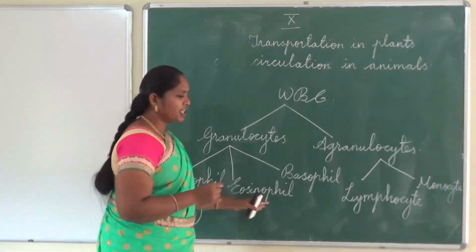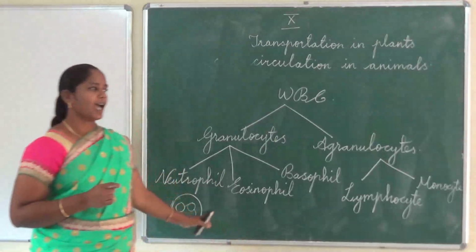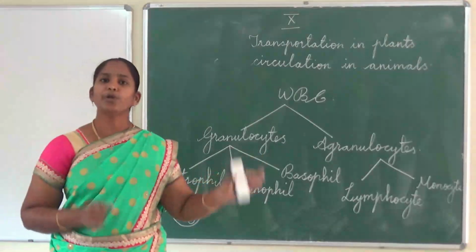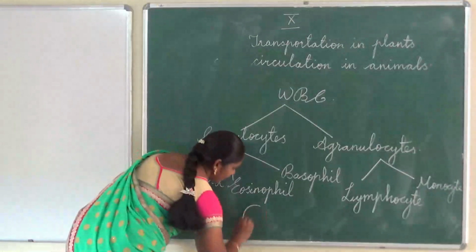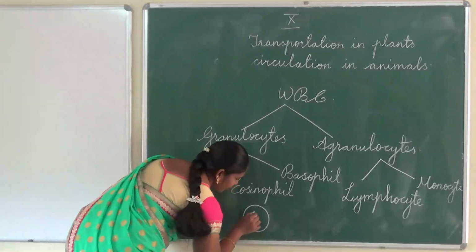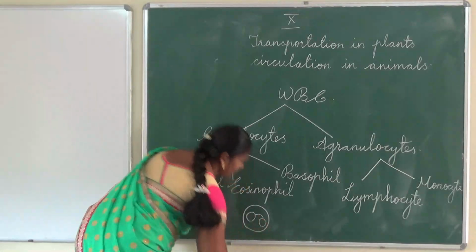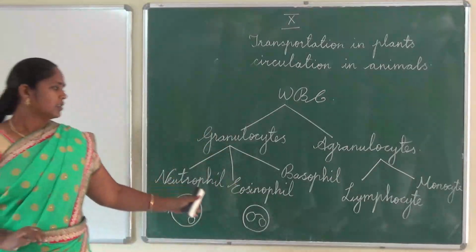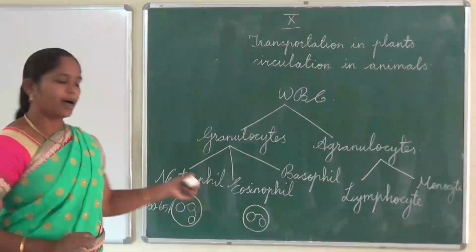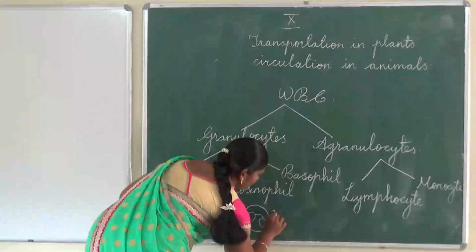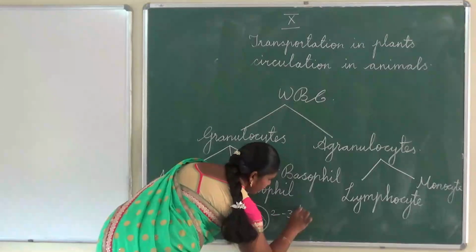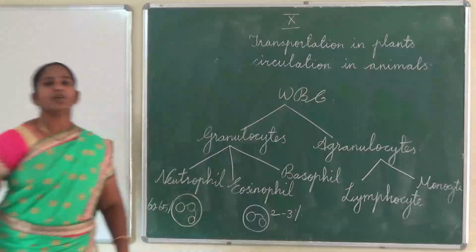Okay, next one, eosinophil. Eosinophils have bilobed nucleus. Only two lobes are present in the nucleus of the cell. Okay. These corpuscles form 2 to 3% of the total leukocytes.